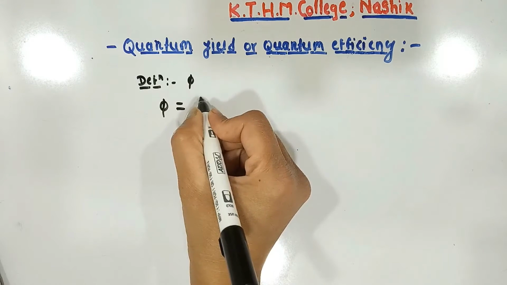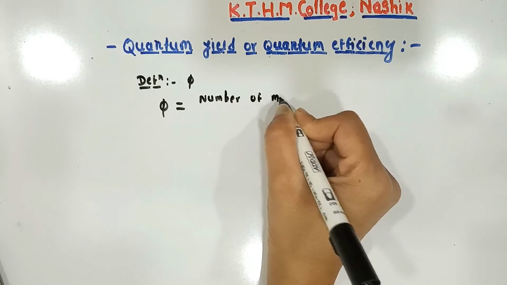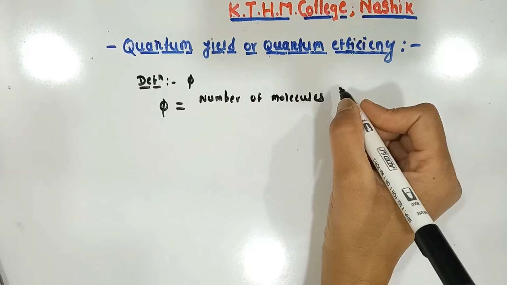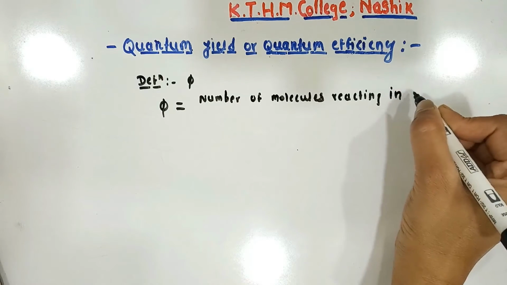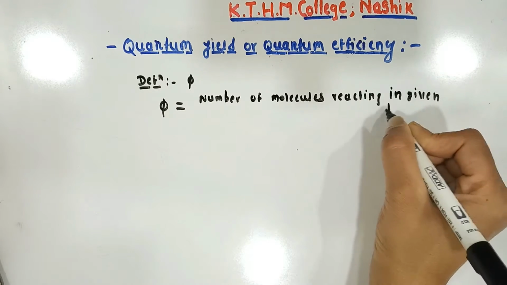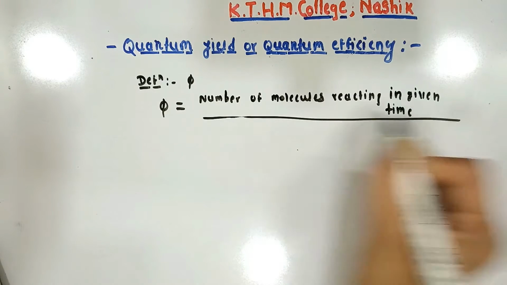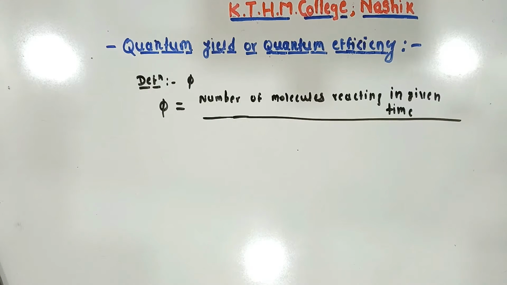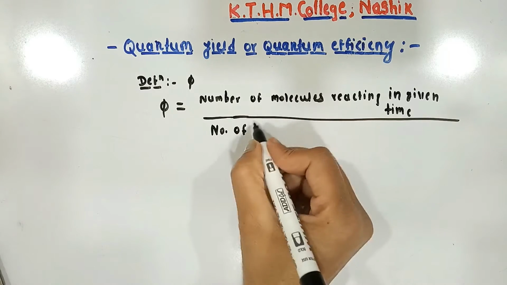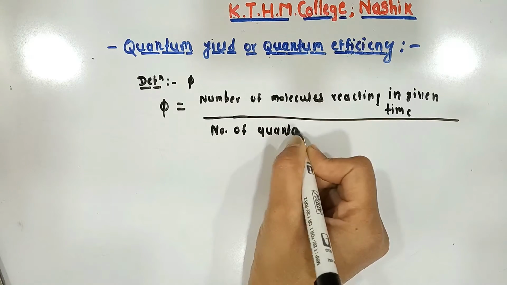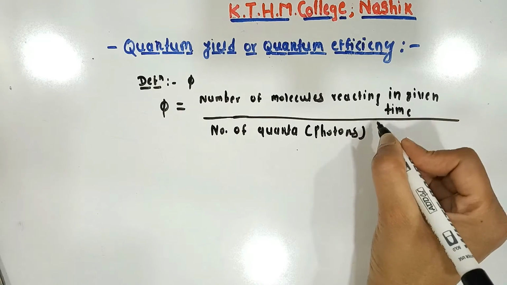So quantum yield is equal to the number of molecules reacting in a given time per number of quanta or photons absorbed in the same time.